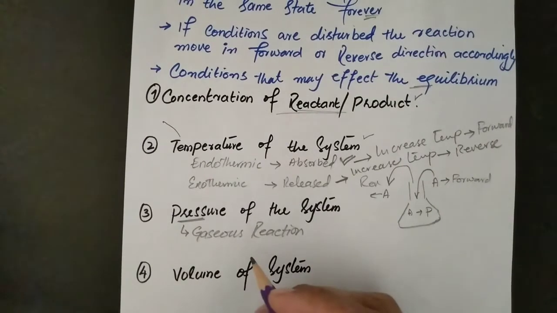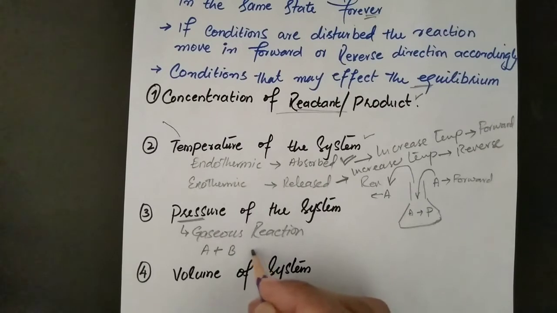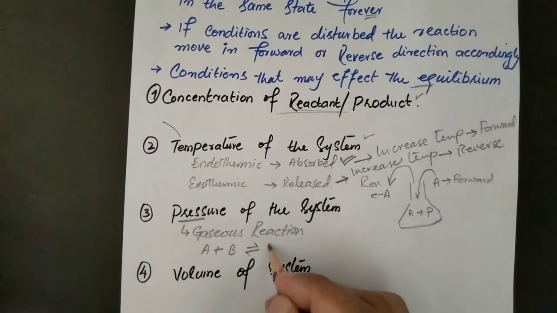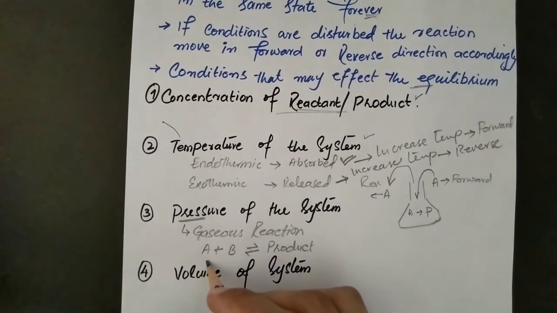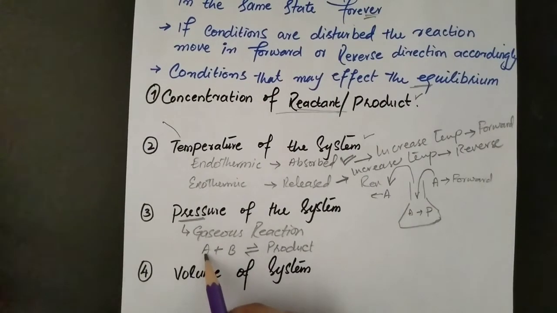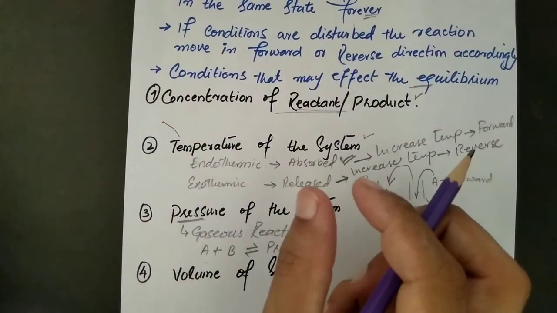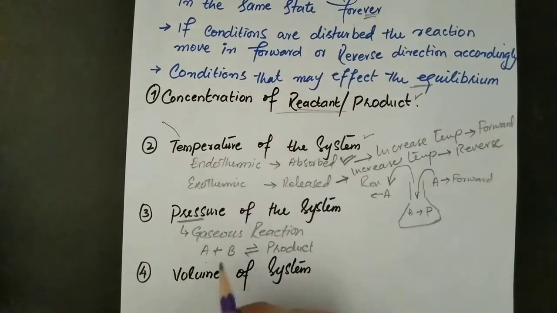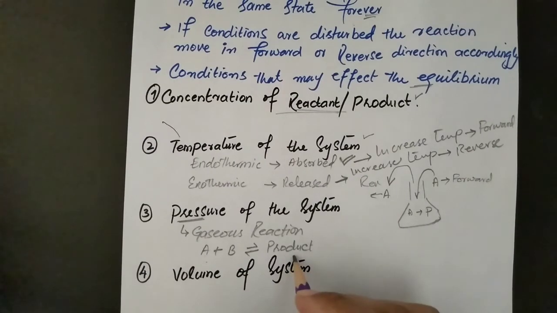There are two cases. If there is an addition reaction, that is, gas A and gas B combine to form the product, then if we increase the pressure, the volume is decreased, A and B become closer to one another, and there are more chances to convert into product.